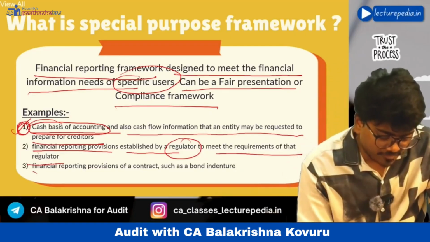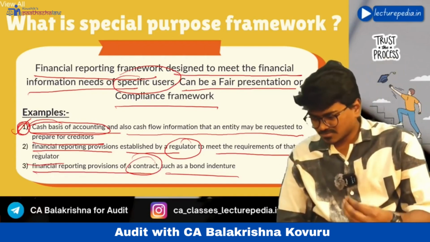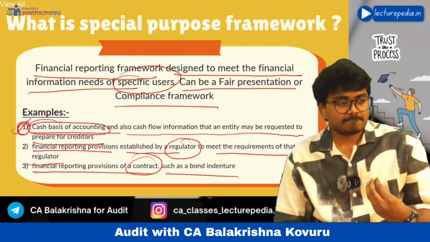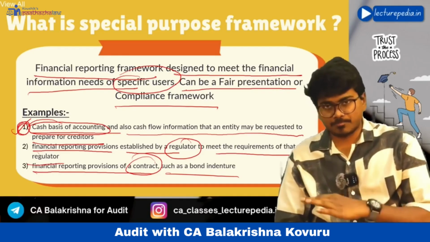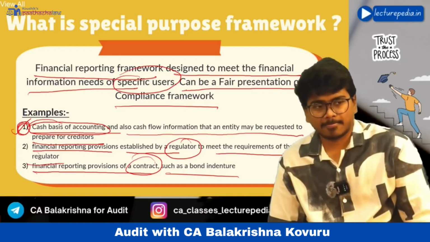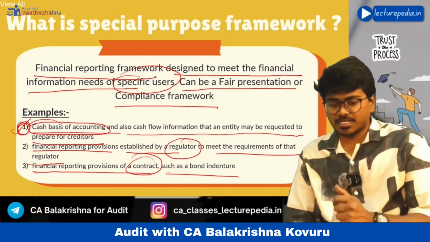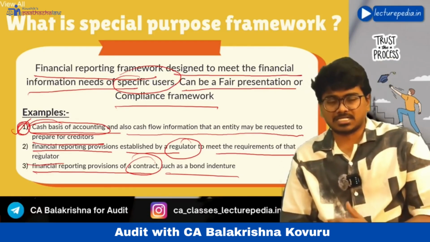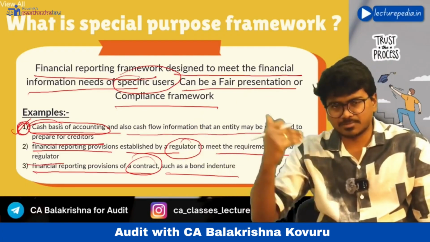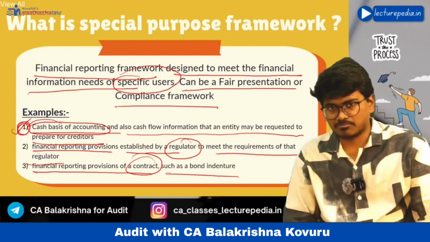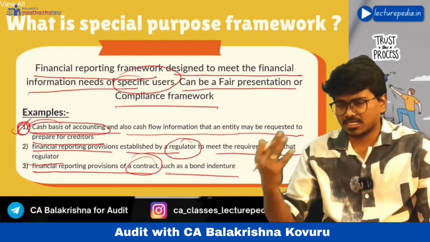Next, financial reporting provisions of a contract, such as a bond indenture. Let's say a company wanted to raise money from the public through an IPO, or take another example: the company entered into a contract with the government. The government wanted to construct a particular bridge or dam, issued tenders, and the company won the contract.